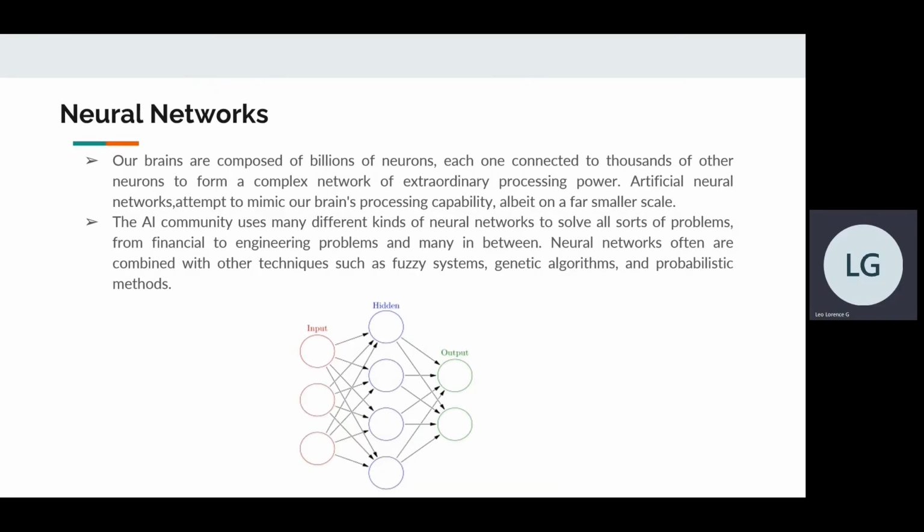Of billions of neurons, each one connected to thousands of other neurons to form a complex network of extraordinary processing power.